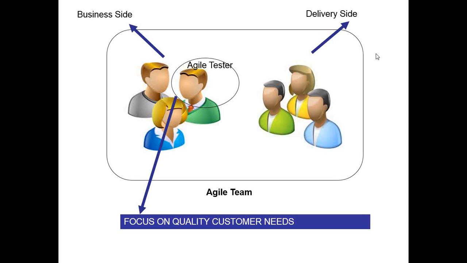He can do that in two ways. From an agile team perspective, there are two ways he adds value. One is supporting the delivery side, the programmers, by helping them get feedback in a much faster manner. This is what's called supporting the team. At the same time, a tester can also contribute by critiquing the product and trying to improve the value of the product, looking at the usability part of it, looking at the performance part of it. We will get into the details in the coming slides, but these are the two ways an agile tester can add value.